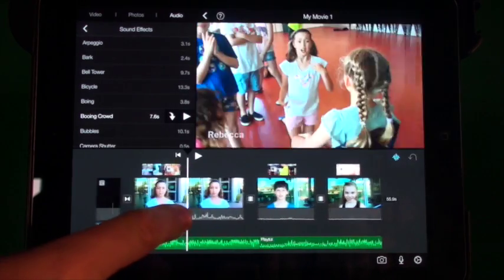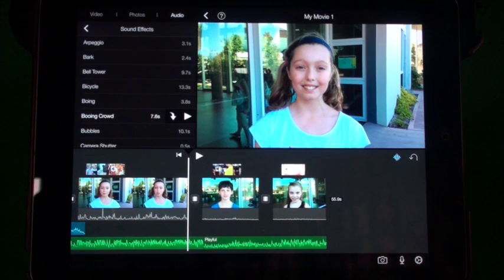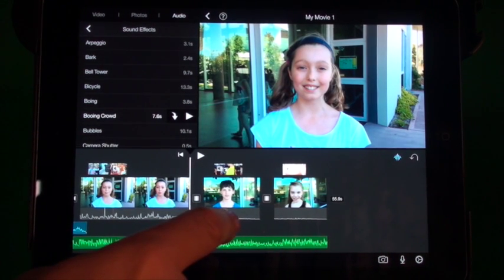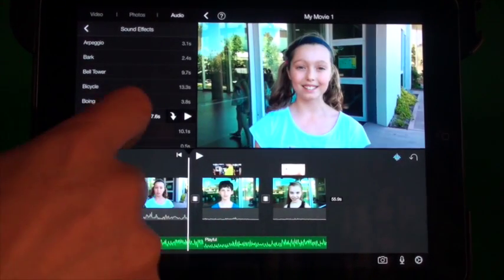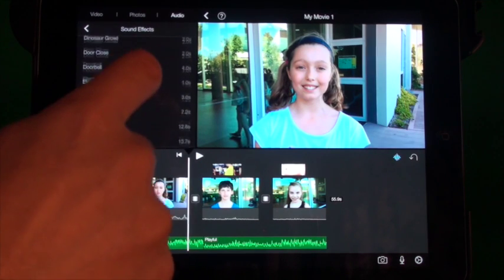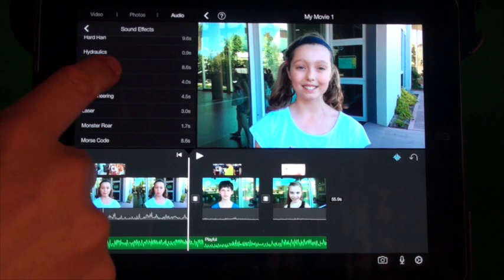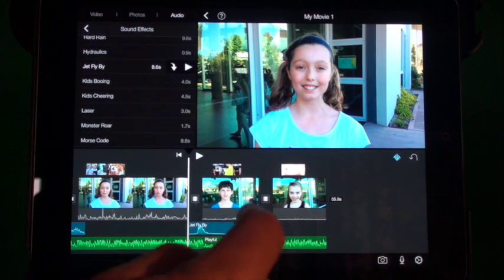I'm going to add another quick sound effect to my transition here and place my playhead just at the transition, just before it. I'm going to go down here. I just know that a jet flyby goes quite well with a white flash. So I'll put that down there.